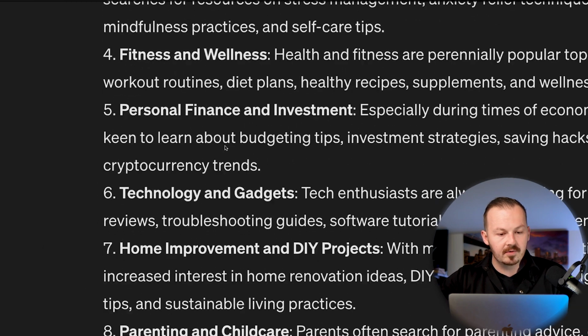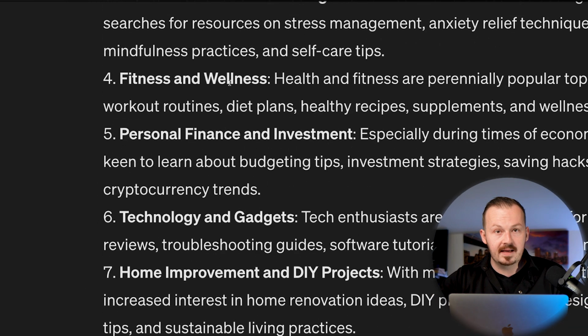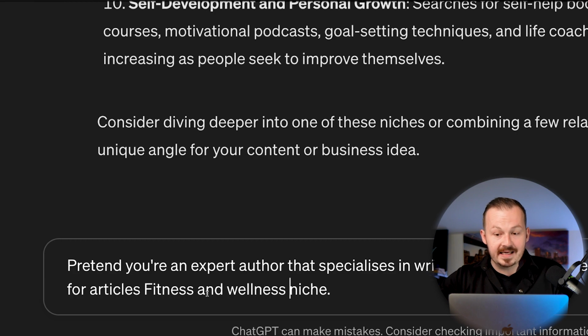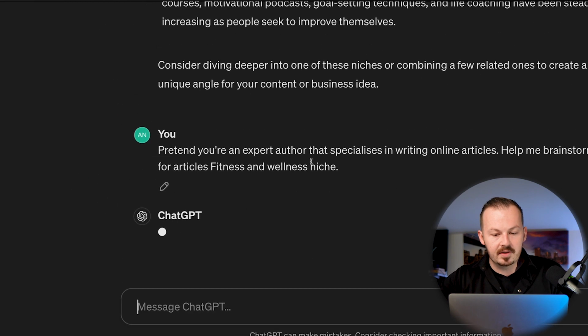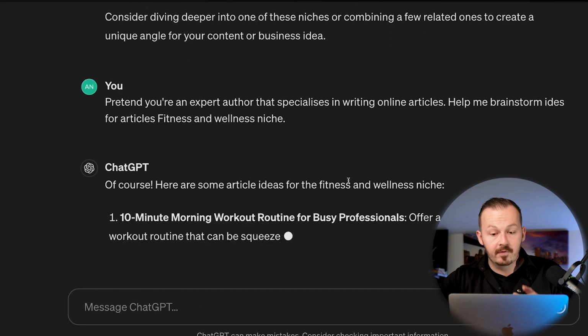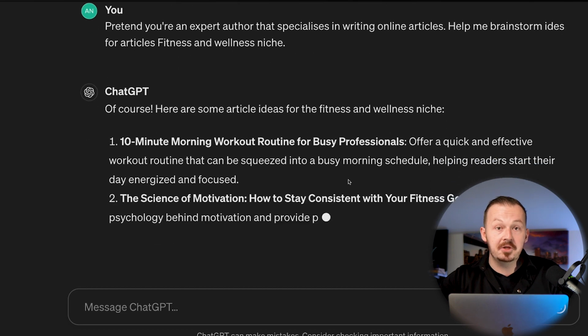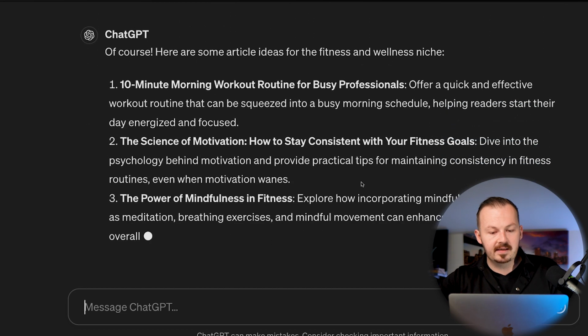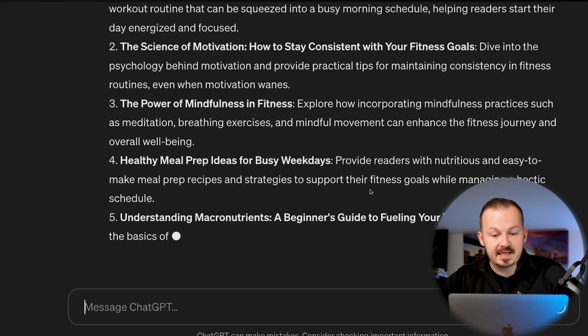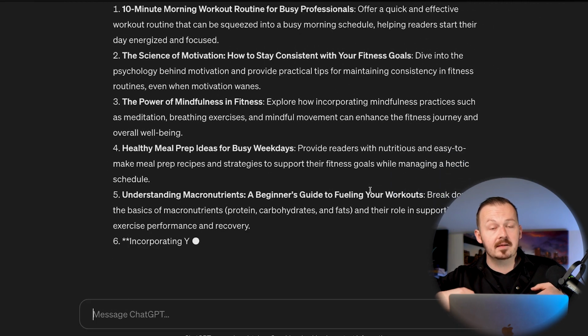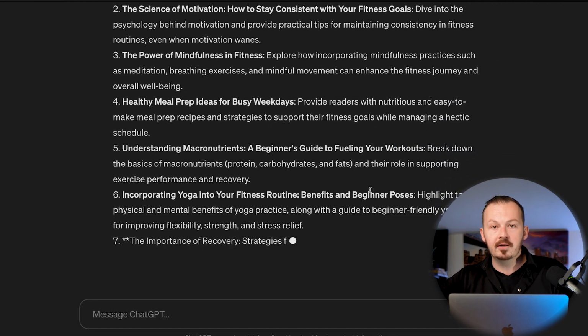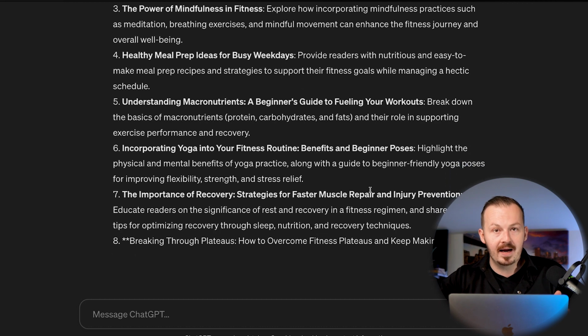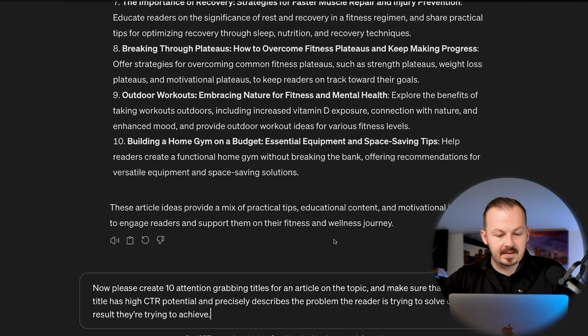For example, we are going with fitness and wellness for the demonstration, so I'm just going to type it in there, hit enter, and ChatGPT is going to come up with these ideas for the articles based on the niche that you have provided. This is going to take literally just a couple of seconds, and in the meantime what you can do is go to the video description one more time where you are going to find the second ChatGPT prompt, and you just want to copy and paste it into the ChatGPT prompt again, hit enter.